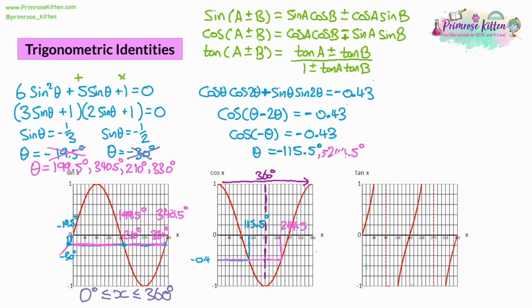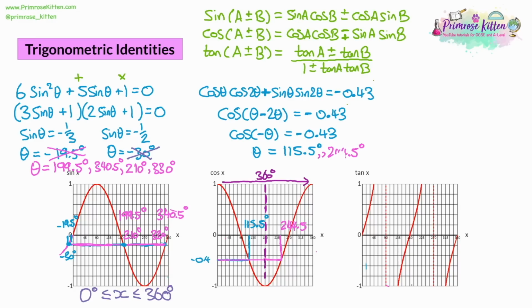And if we take the negative 244.5 and we add on 360, that's going to give us a positive 155.5. So now I can adjust the answers again and get rid of those negative symbols. And a quirk of the cos graph is that positive and negative values, if you add on 360, when you've got two values like this, are going to correspond to each other.